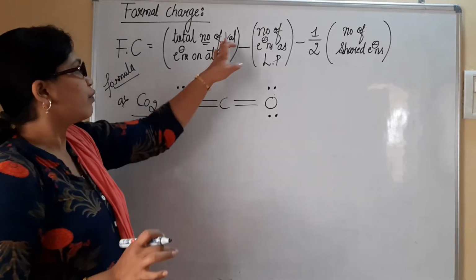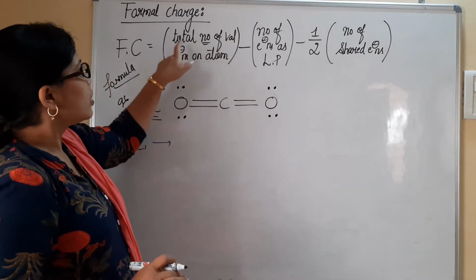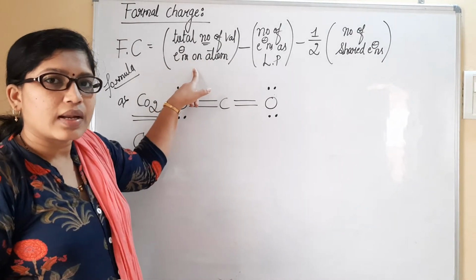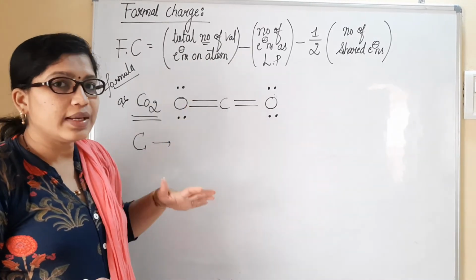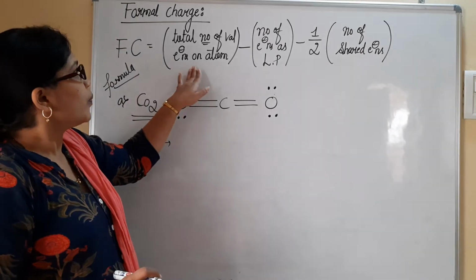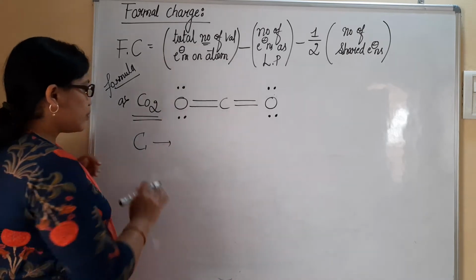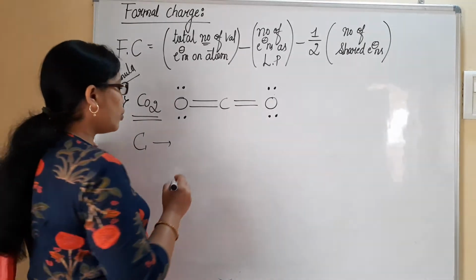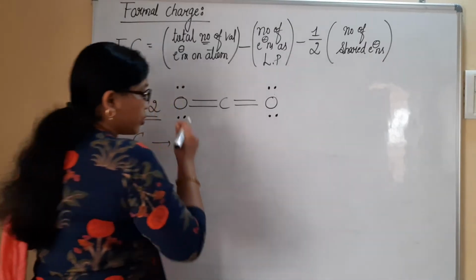I'm sorry, I forgot to write valence. It is the total number of valence electrons present on an atom for which we need to calculate formal charge. Here, total number of valence electrons for the carbon atom, how many? There are 4.